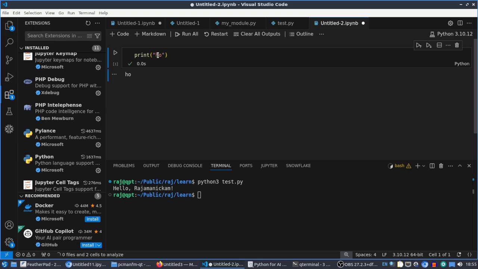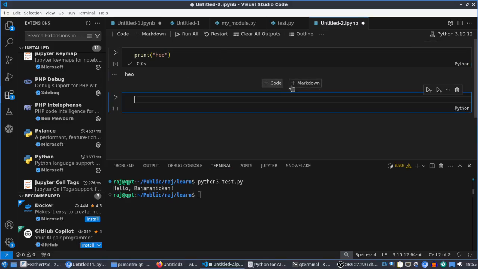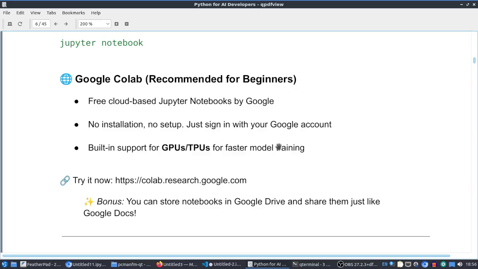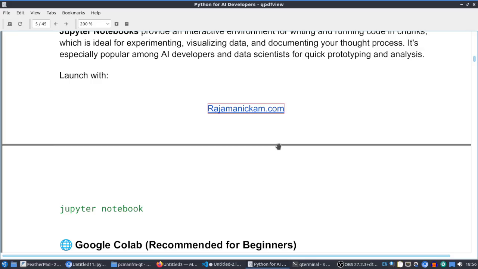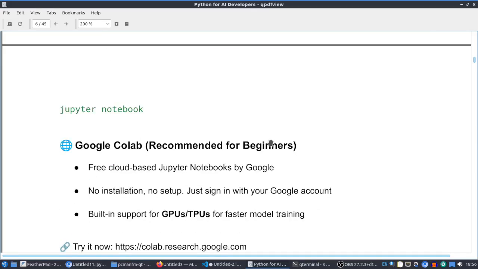Since it's the first time, it's connecting to the Python kernel, right? So it's taking some time. From next time onwards, it will be very fast. Here we can add markdown as well as code. We can have many cells. So this is all about Google Colab and Jupyter Notebook. It will be very useful for beginners for learning Python. So explore that, and you can get a lot of sample IPYNB files from various places. Just get those files, and you can open them here and start using them, or you can learn step by step.